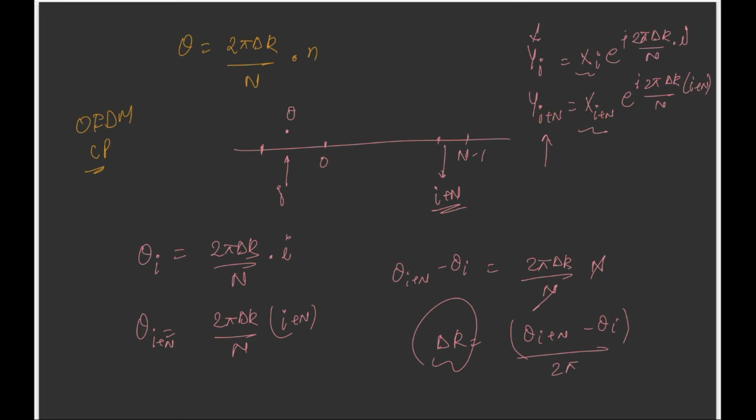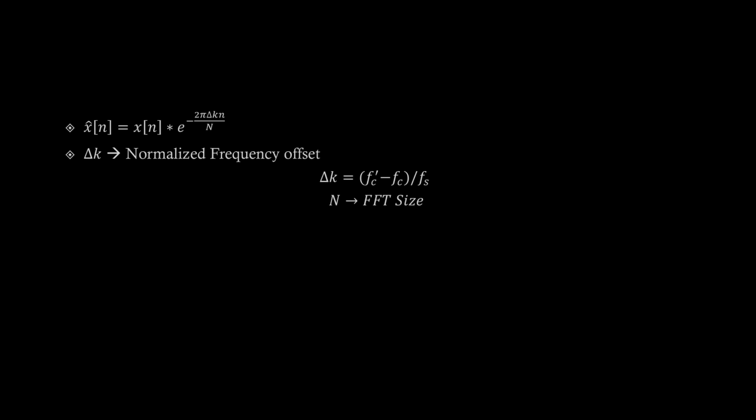This is just a high level overview of how with the help of cyclic prefix we can determine CFO. Now we will run a MATLAB code to see how the constellation with CFO looks like. We will simulate this equation where xn is the transmitted symbols and x hat n are the received symbols, and this phase term is because of the CFO. This delta k is the normalized frequency offset. Normalized means fc prime minus fc divided by fs, where fc prime is the center frequency at the receiver, fc is the center frequency at the transmitter, and fs is the sampling frequency, and capital N is the FFT size. So let's see how the constellation looks like.